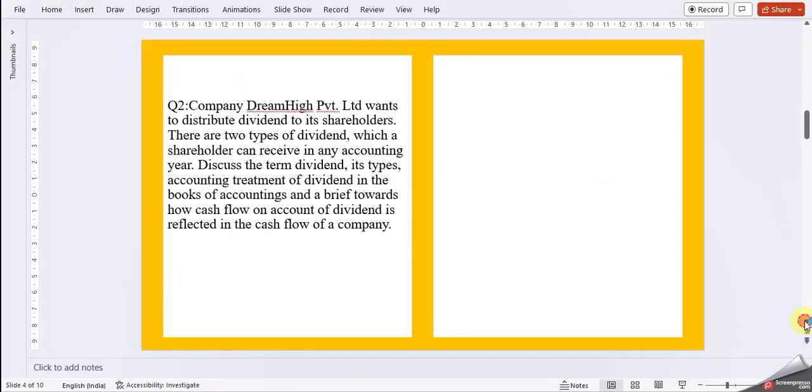Moving back to the second question. A company, Dream High Private Limited, wants to distribute dividends to its shareholders. There are two types of dividends which a shareholder can receive in any accounting year. Discuss the term dividend, its types, accounting treatment of a dividend in the books of accounts, and a brief note on how cash flow on account of dividend is reflected in the cash flow of a company.